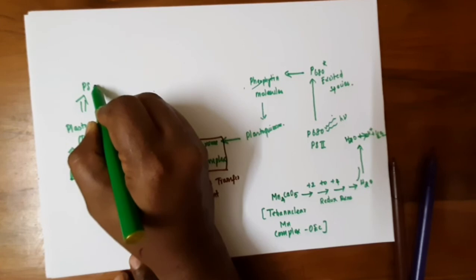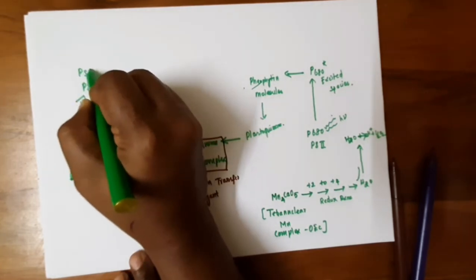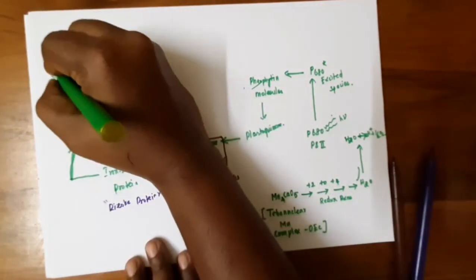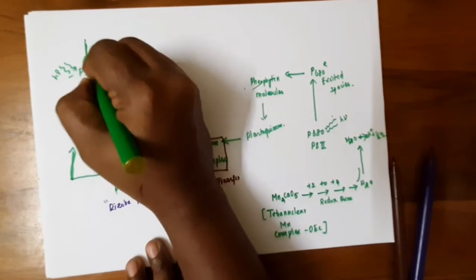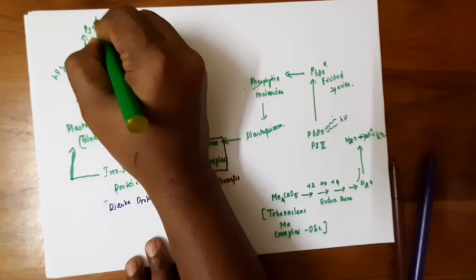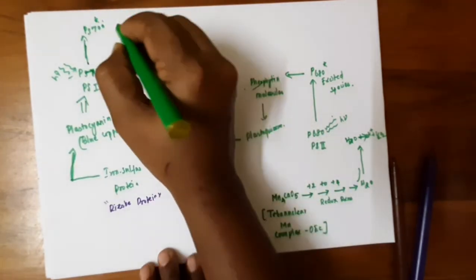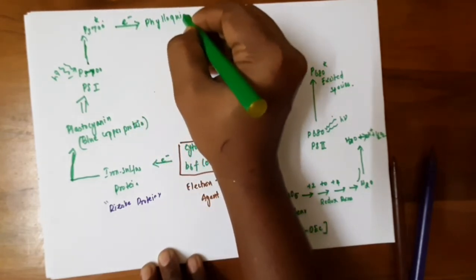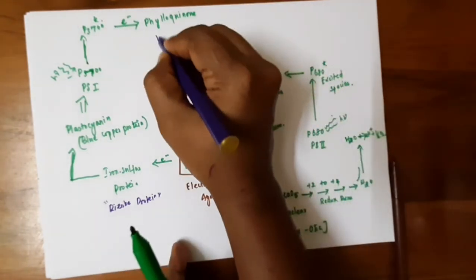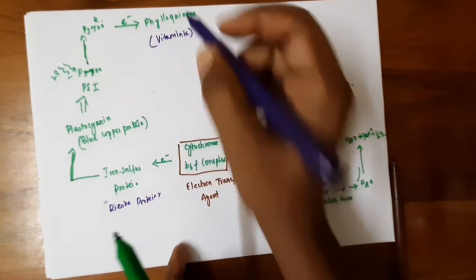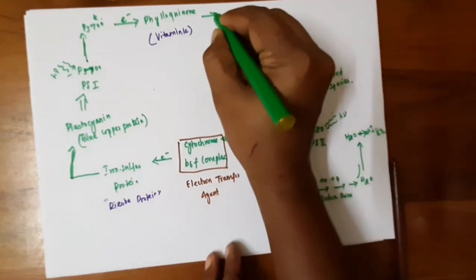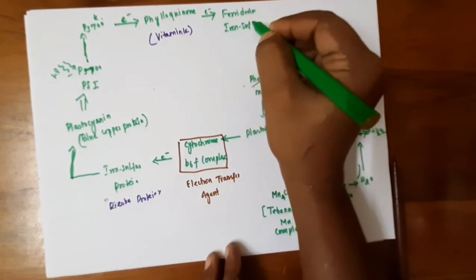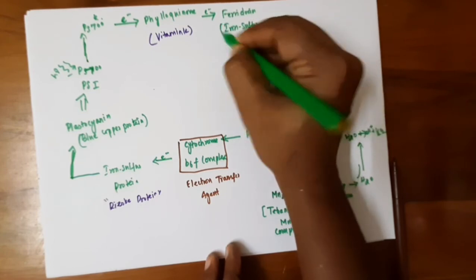photosystem 1. Okay, that is P700, photon 700, and it absorbs light energy which undergoes excitation, and this gives the electron transfer to phylloquinone, which is well known vitamin K, and it transfers electrons to ferredoxin, iron sulfur protein.